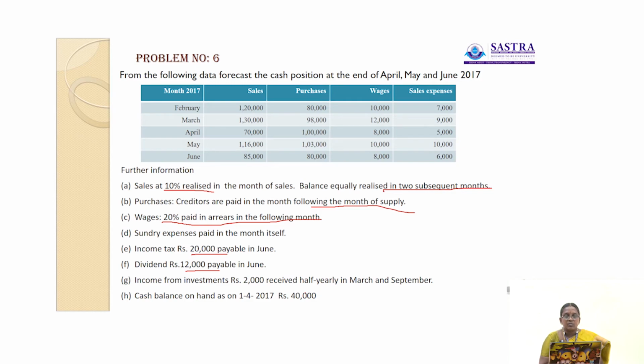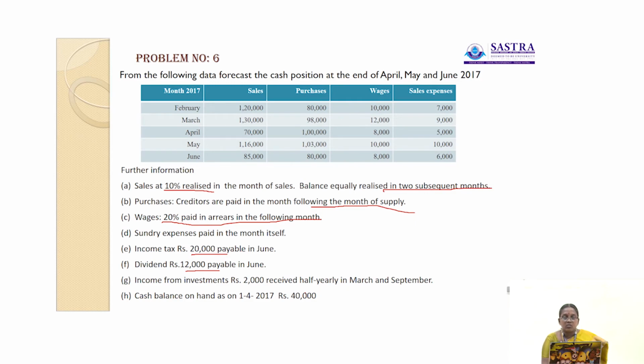So 10% is realized in the month of sales, in the sense here 1,20,000 is the sales. So you have to calculate 1,20,000 into 10%. That is considered as cash sales. And the balance is paid in the two subsequent months, in the sense March, April, May. So the remaining amount is paid only in the month of April. In March, in the sense that should be paid in the subsequent 2 months.